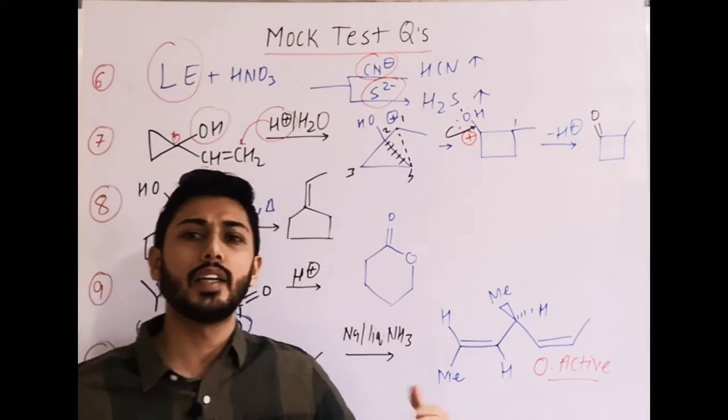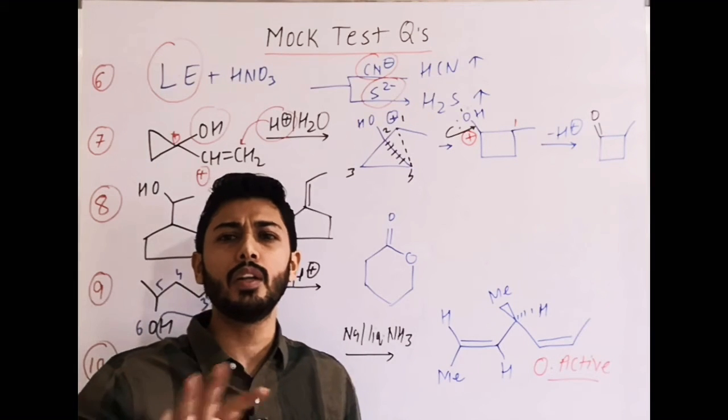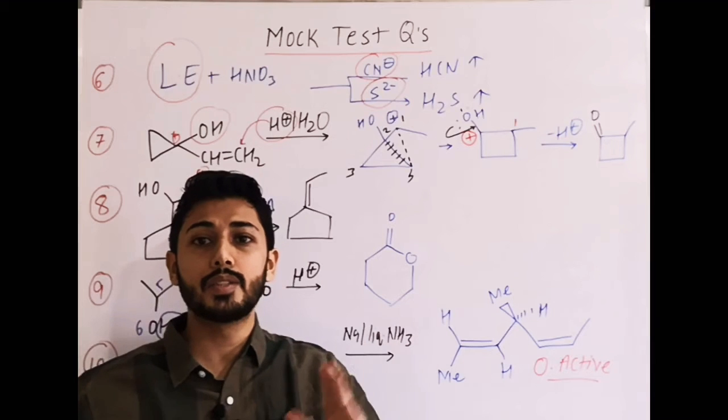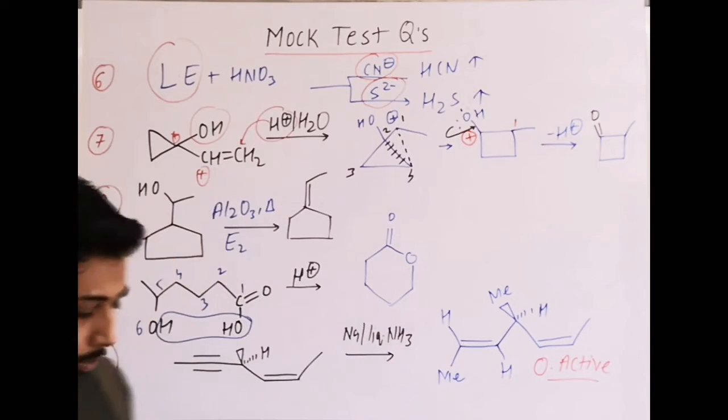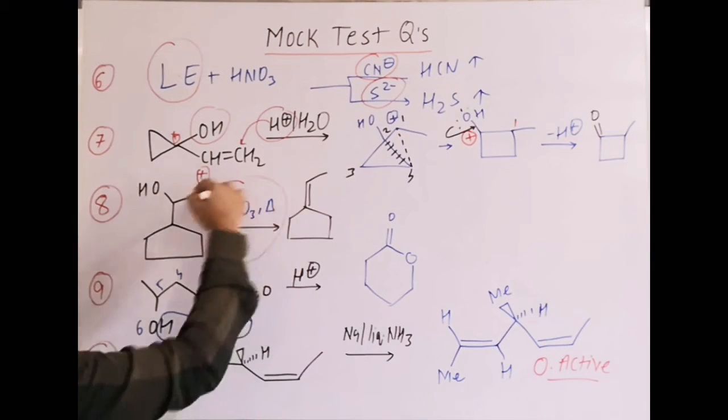Al2O3 is the reaction which is following the E2 mechanism, although in the NTA solutions they have given E1 by mistake. It happens. It is not E1, it is the E2 mechanism, and the Saytzeff alkene is generally formed as the major product with Al2O3. So that is what is mentioned here, the most suitable among them is Al2O3.